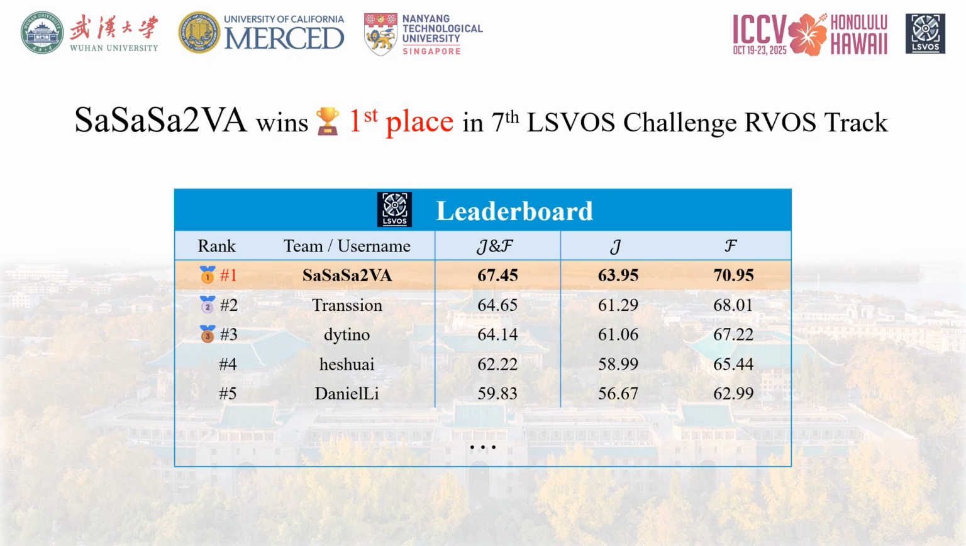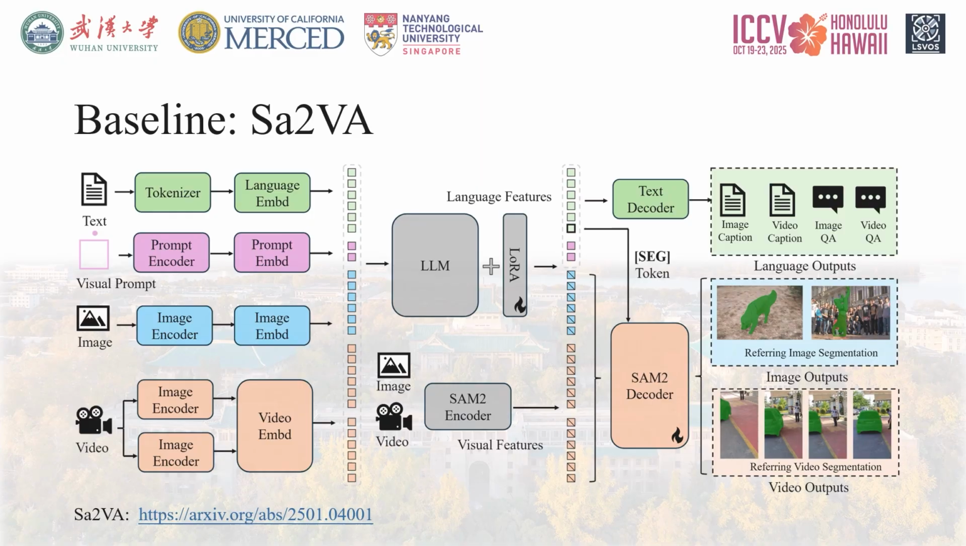To understand how we achieved this significant breakthrough, we must first look at our foundation, the SA2VA baseline model, and its inherent limitations. Our winning solution is built upon a strong foundation, the SA2VA framework. This model is a prime example of a modern architecture that leverages the power of foundation models for complex tasks like RVOS. SA2VA essentially couples an MLLM with a powerful segmentation model, SAM2.